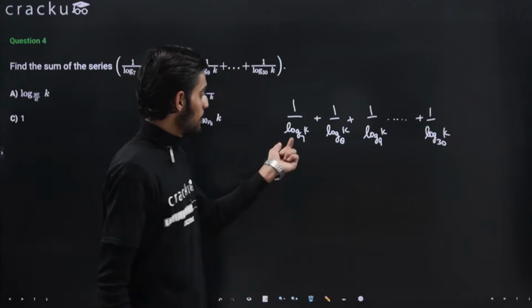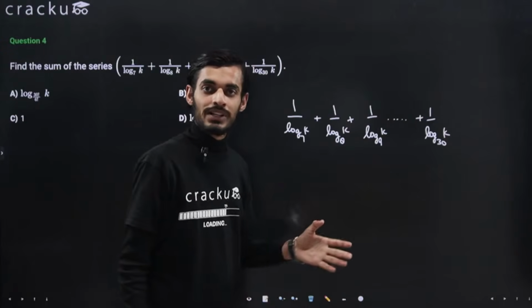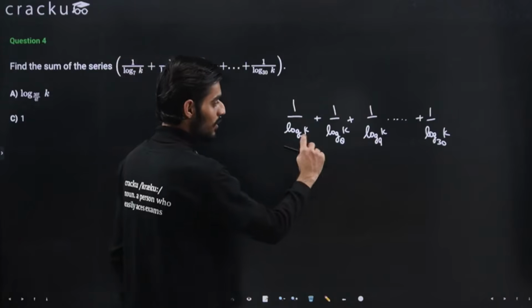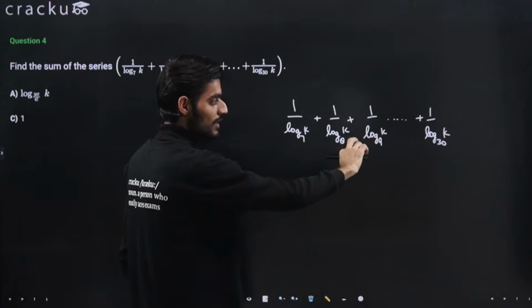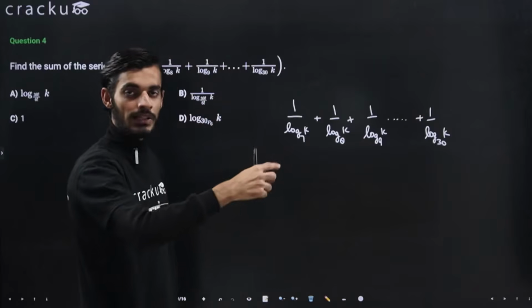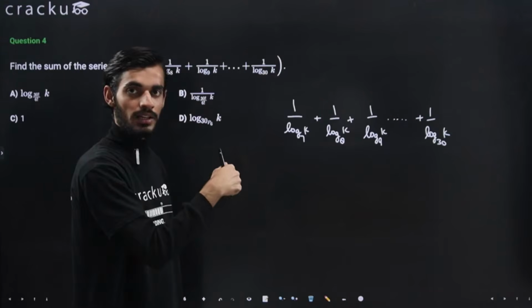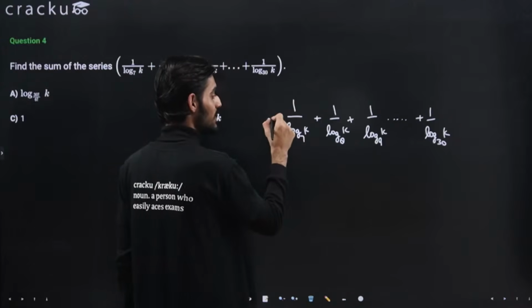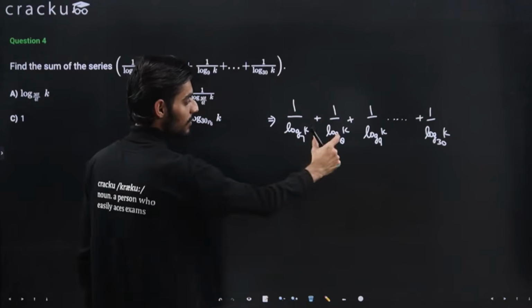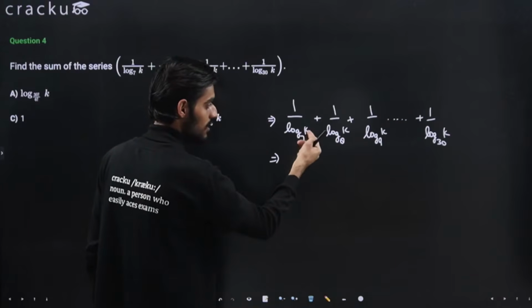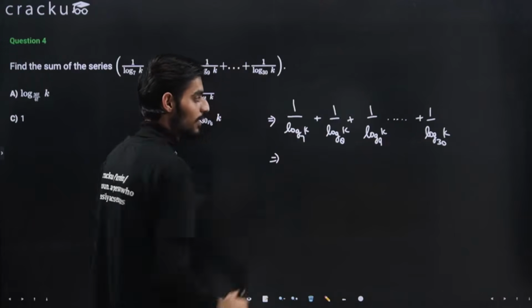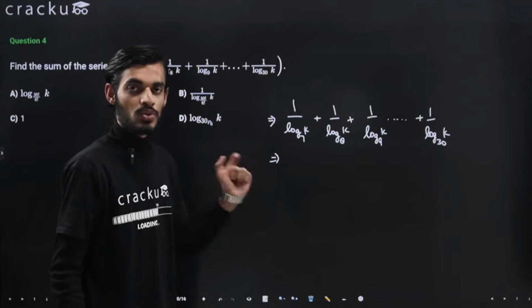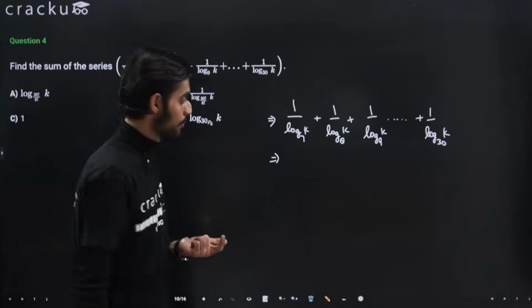Now we know that only when the base is the same can we apply some property. If the base is different, then we will not be able to apply any property. Because the argument is the same, we can interchange the base and argument, and then the base of all the terms will be k, and we'll be able to apply some properties, because to apply the properties we need the base to be the same.